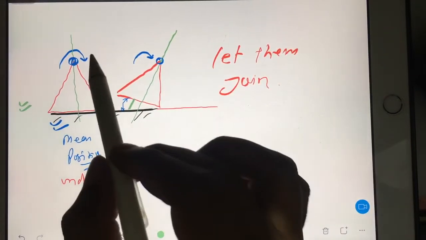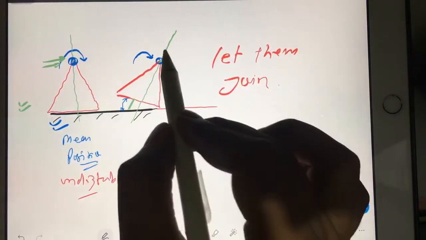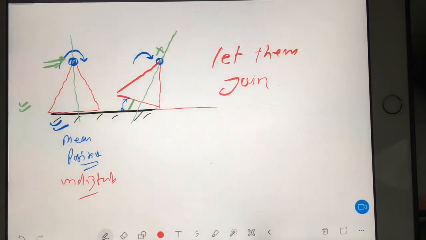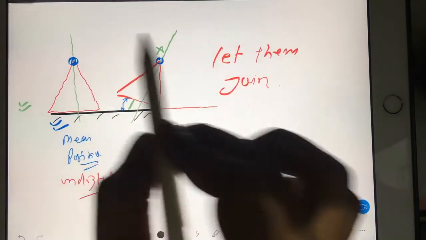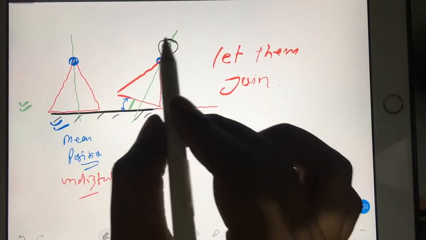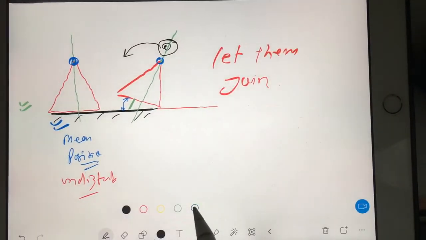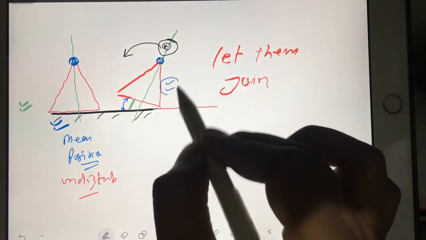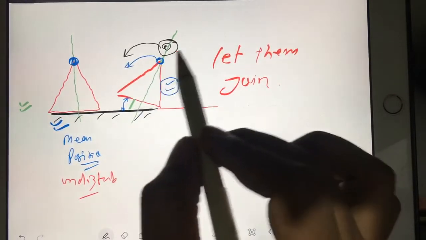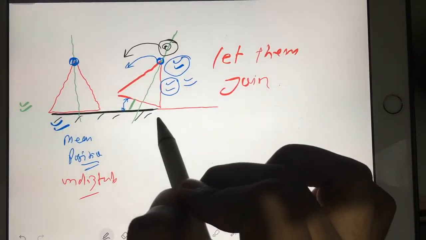Suppose there is a force acting which is taking the nose here, and after that we are removing the force. Then this cone will come back to its original position. So technically I will say that this cone has a tendency to come back to its original position. So this cone is a stable cone.